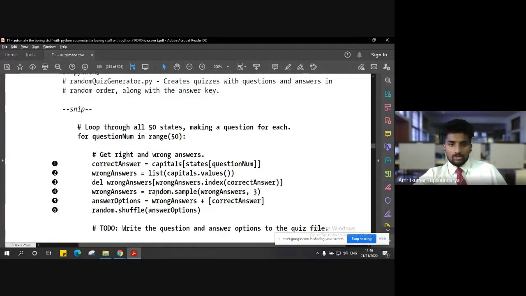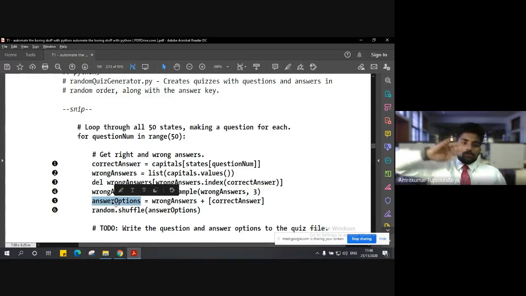So using the command random.sample(wrong answers, 3). The wrong answers will contain all the wrong answers, out of which 3 will be selected in random fashion and stored as the wrong answers, right? So what are our answer options now? Our answer options are 4 options, one of them being the right answer and 3 wrong answers, right?